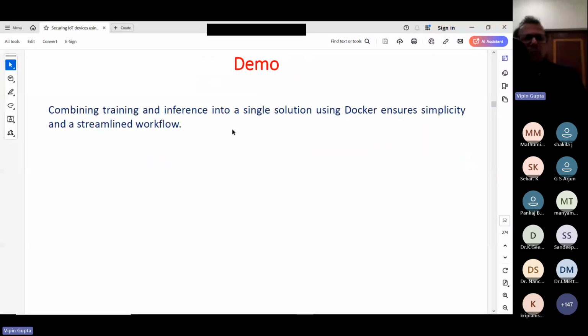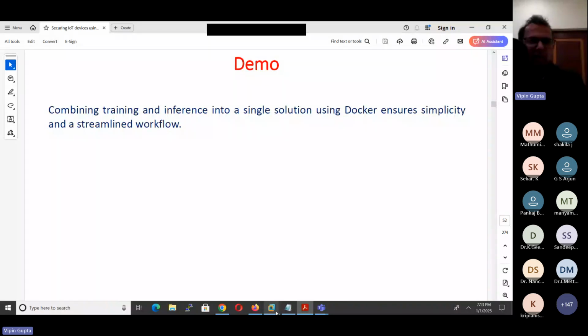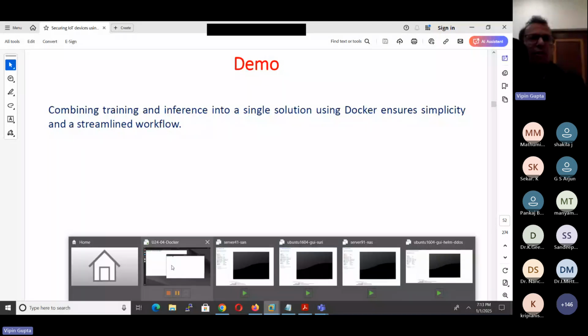For this purpose, I'm not using Google Colab or Jupyter Notebook. Let me go straight to the code. I just want to show a certain demo. I have a certain directory available, and in this directory, I'm just going to run this tree command.